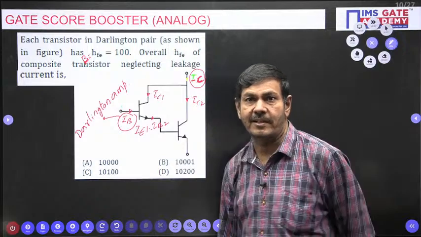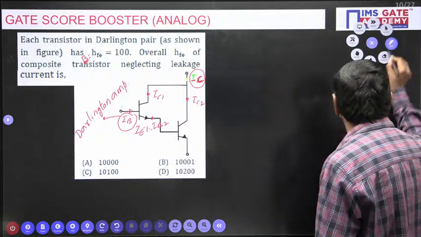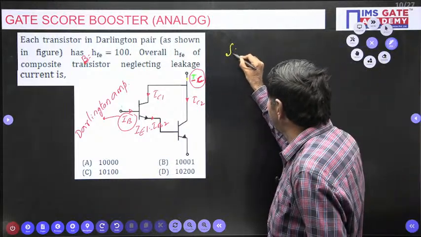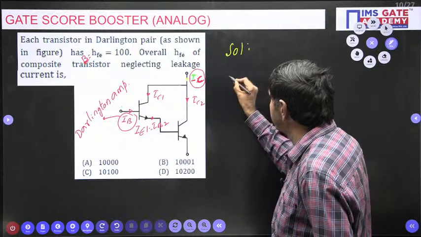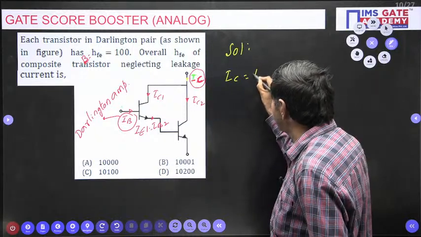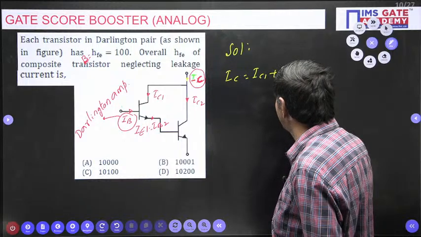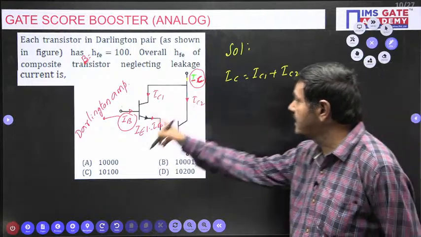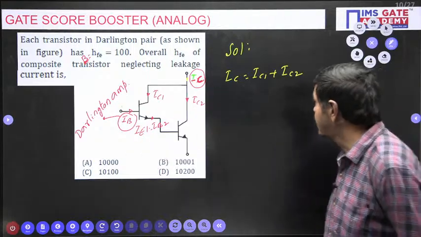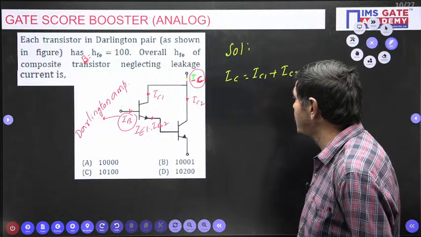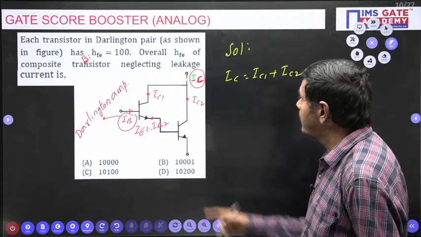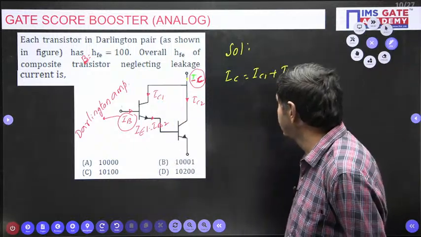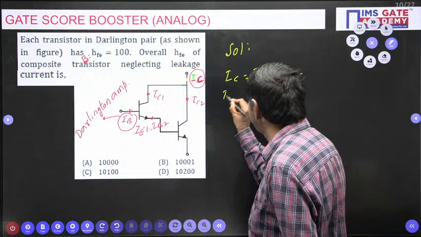That point is very important here. Now one more point you try to understand. You can understand clearly here now. But in this problem I can write IC is nothing but IC1 plus IC2. My aim is to find the ratio of IC by IB. IC equal to IC1 plus IC2, you know very well. But I ask, can you find what is IC1 here? What is IC1, I ask?